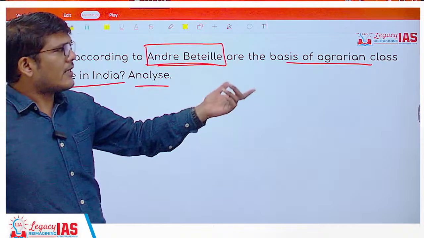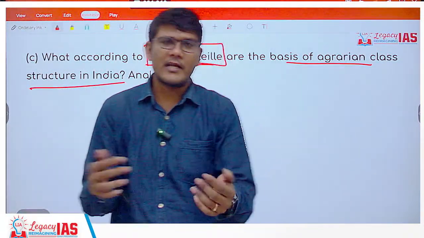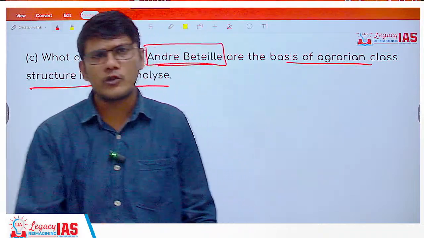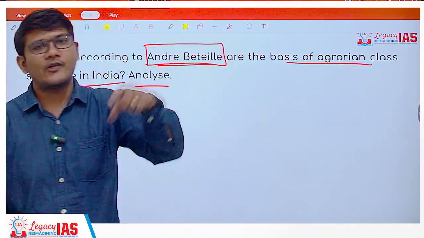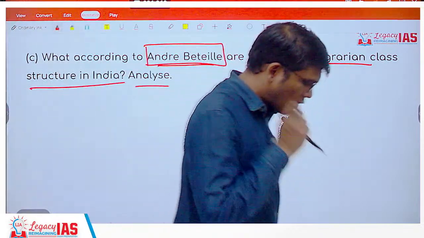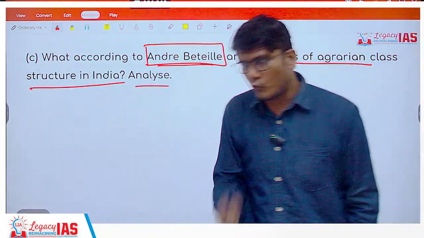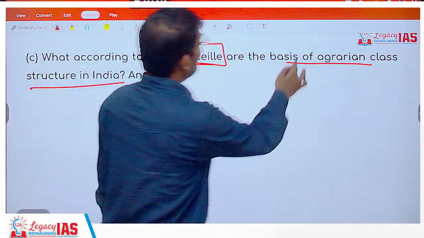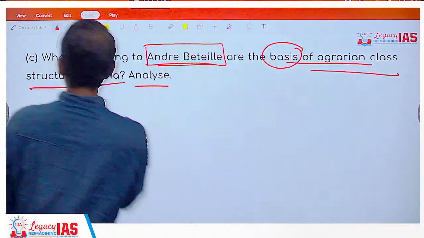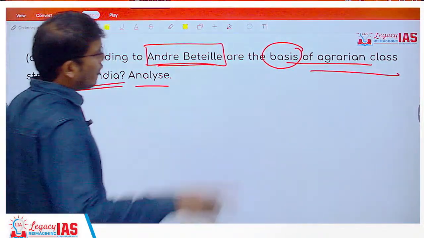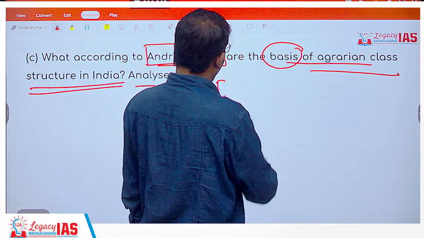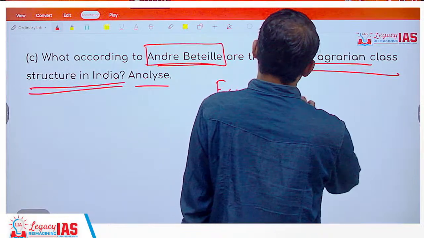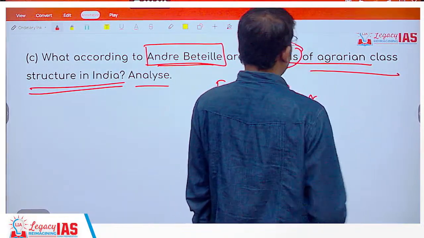But Weber, what he does, he does not reject this, he accepts this, but says there are other reasons also. For example, the caste situation, the social status, etc. Andre Beteille is also similar and says that it is not just the economic factor, but also the social status, the social power, the caste hierarchy. All these factors are the basis of the agrarian class structure in India. So as per Marx, if you are economically superior, then you will be higher class.